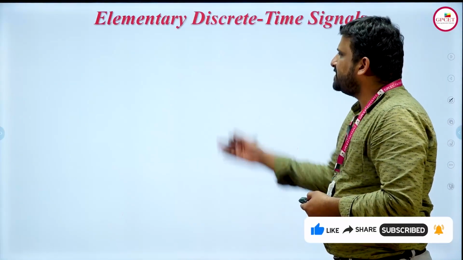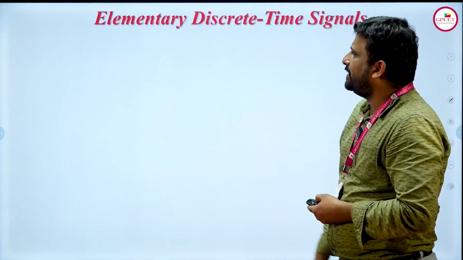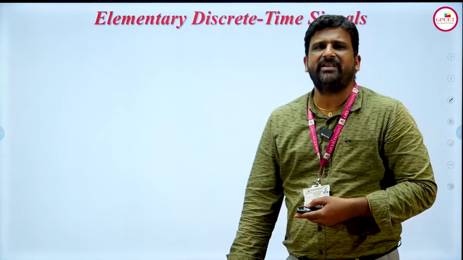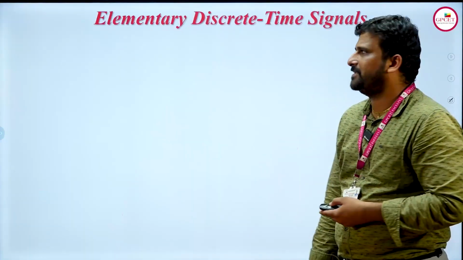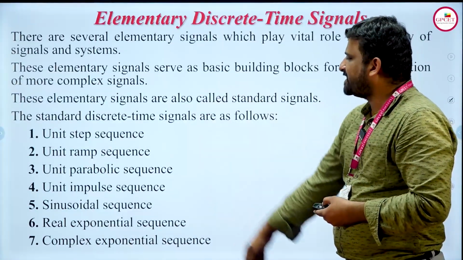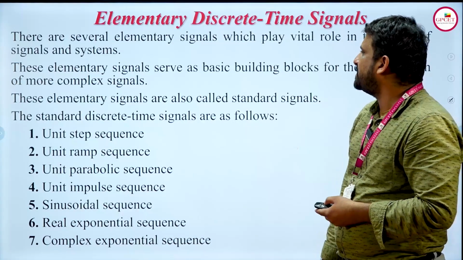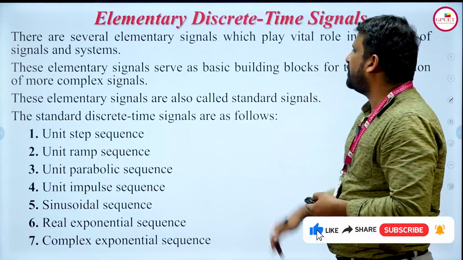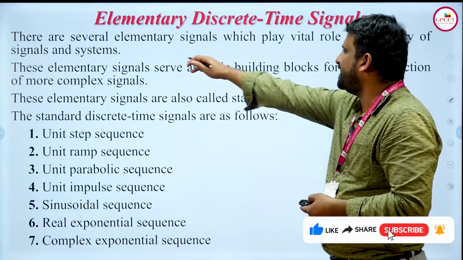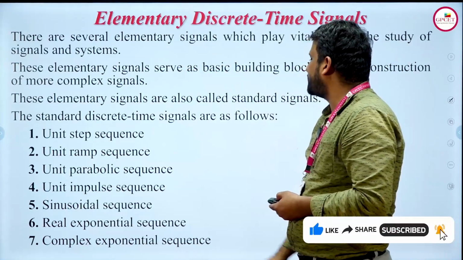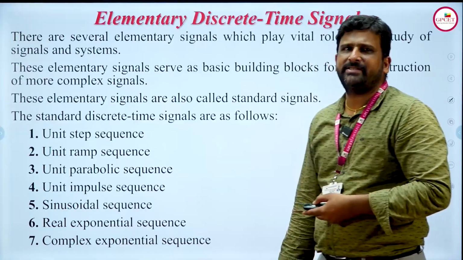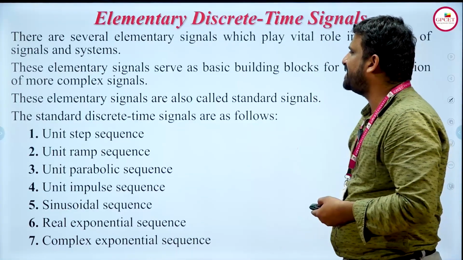Then based on all this representation of the signal, what are the different types of elementary discrete time signals? If you see here, there are 7 different types of elementary signals which are the basic building blocks for the construction of more complex signals. There are several elementary signals which play a vital role in digital signal processing as well as signals and systems.